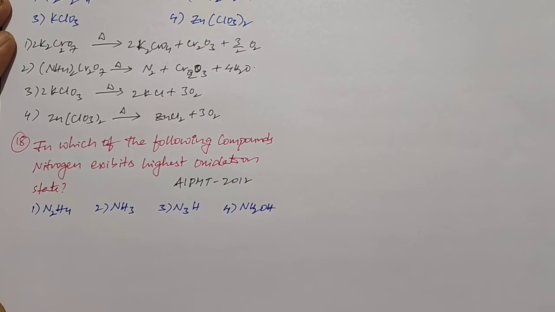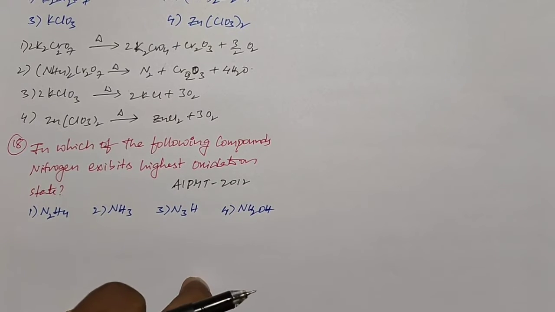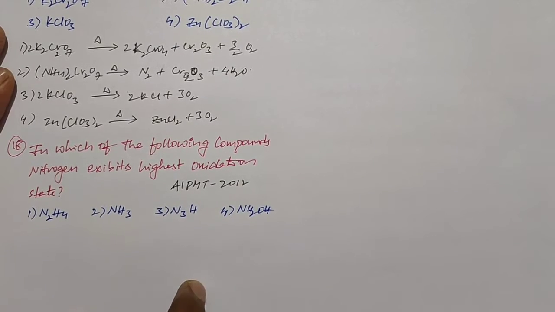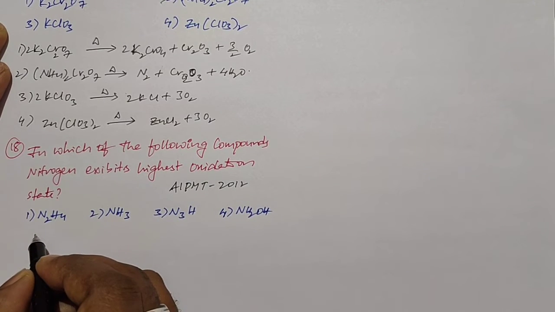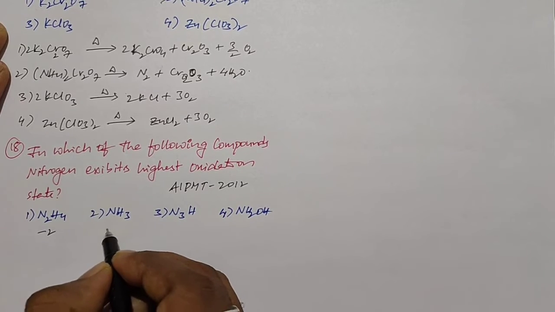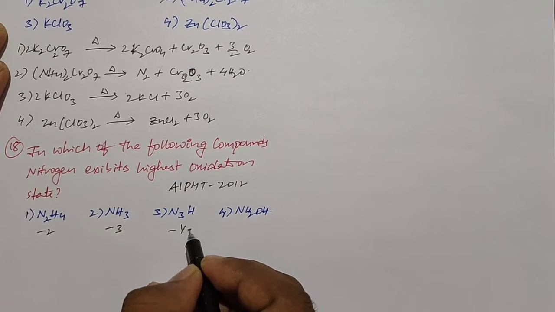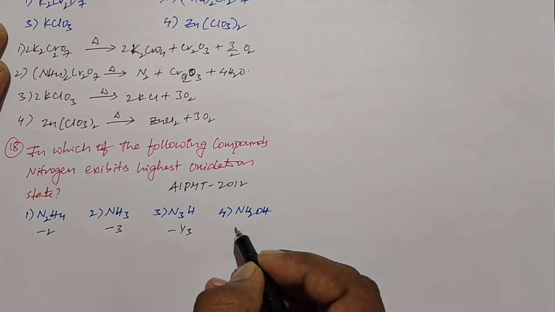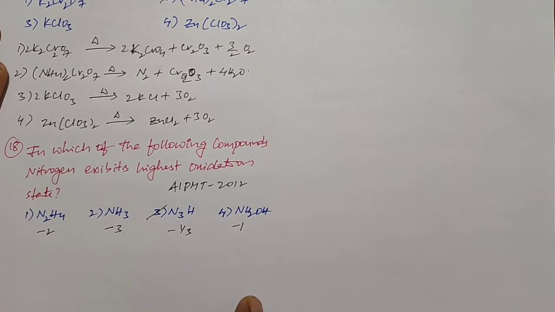Next question. This question is given in the All India Pre-Medical Test 2012 paper. In which of the following compounds does nitrogen exhibit the highest oxidation state? If you see, first one N2H4, here the oxidation state of nitrogen is -2. In NH3, the oxidation state is -3. In N3H, -1/3. In NH2OH, -1. So the highest oxidation state in the 4 compounds is the third option, N3H, that is -1/3.